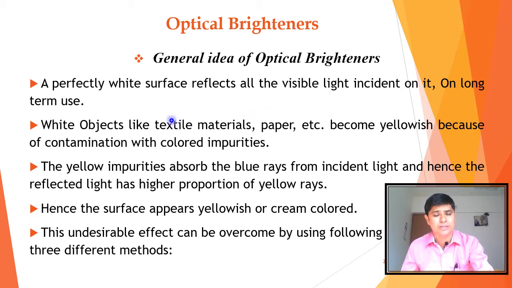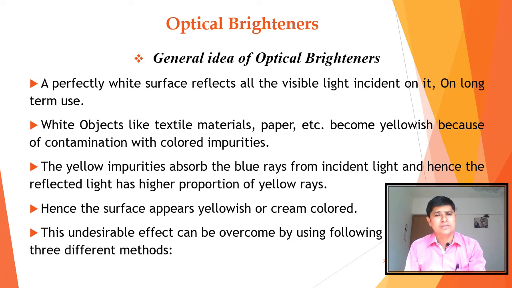On long-term use, white objects like textile materials, paper, etc. become yellowish because of contamination with color impurities. If you have seen your notebooks, the pages are initially white, but after 1 year of use, or after 6 months of use, they get converted into a somewhat yellowish shade.